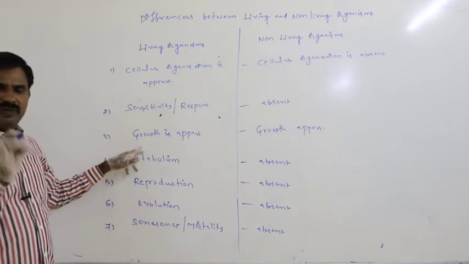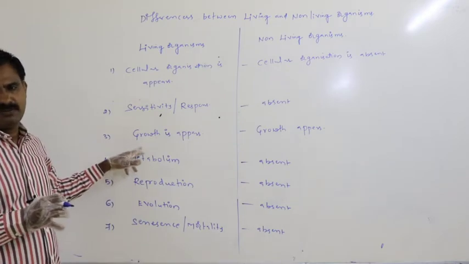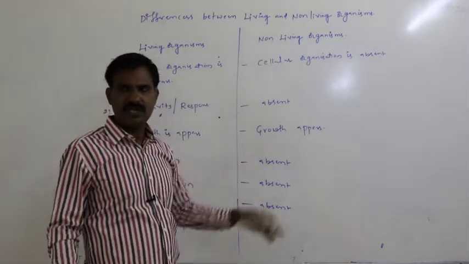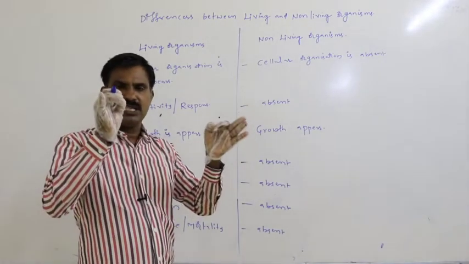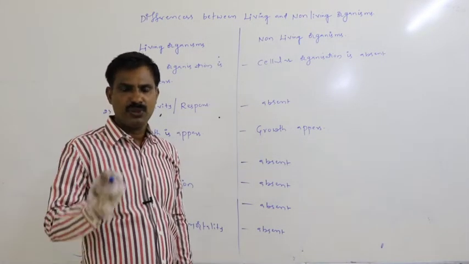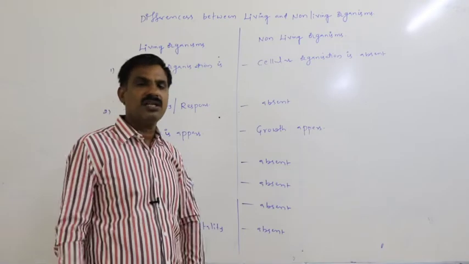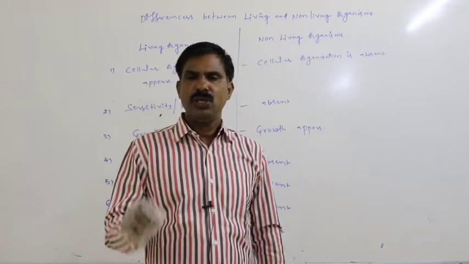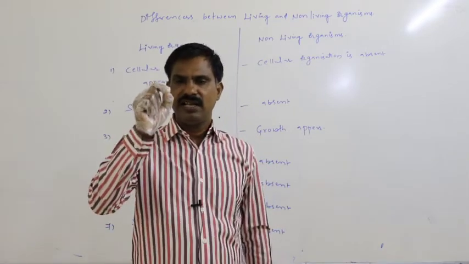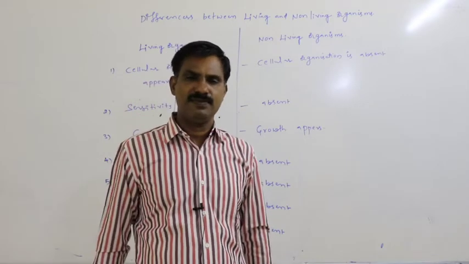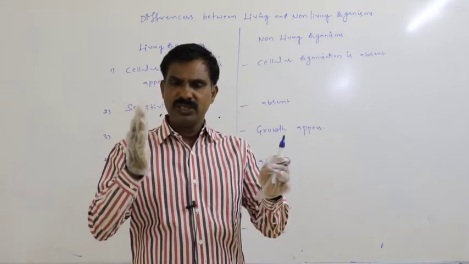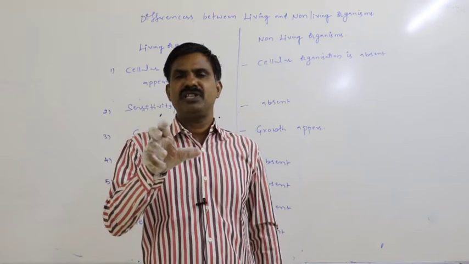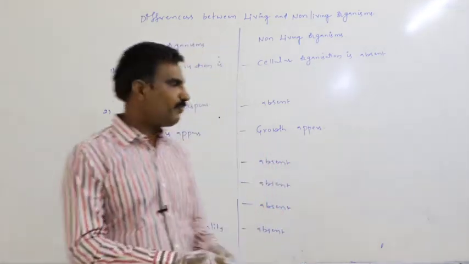Again, in living organisms, growth appears. Such growth also appears in the non-living. Growth appears not only in living organisms, growth also appears in non-living things. So we cannot say growth is the fundamental defining character of living organisms, because growth also appears in non-living things. Then what are the differences between the growth of living and non-living, we will see later.